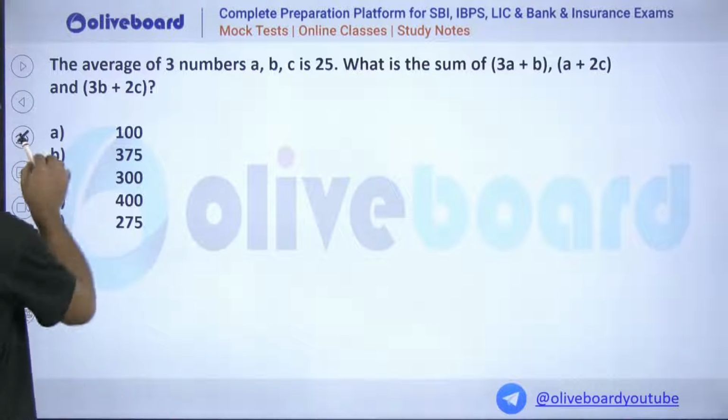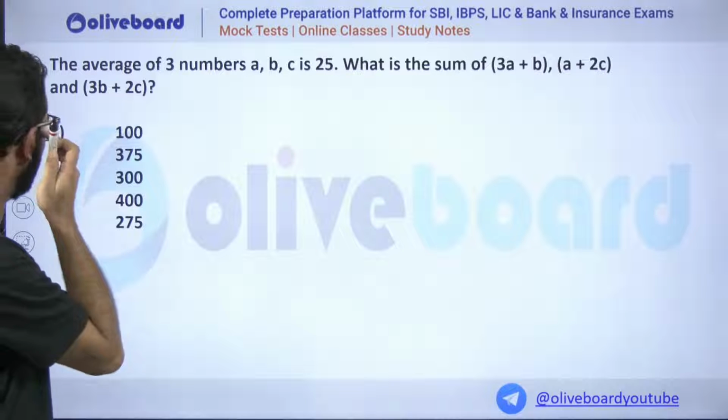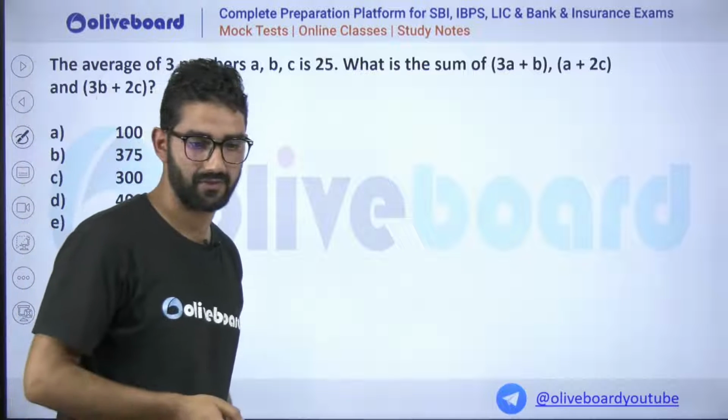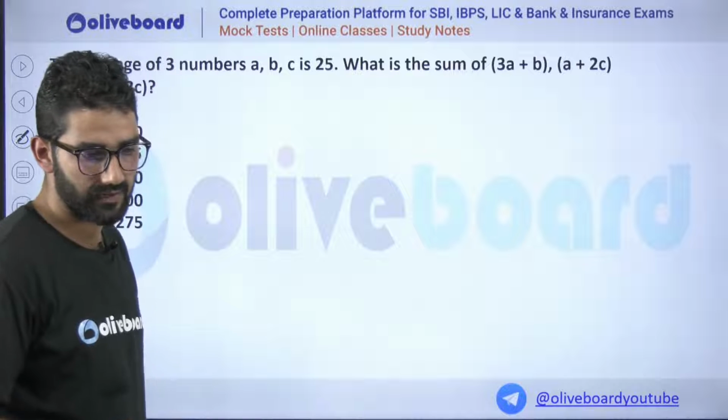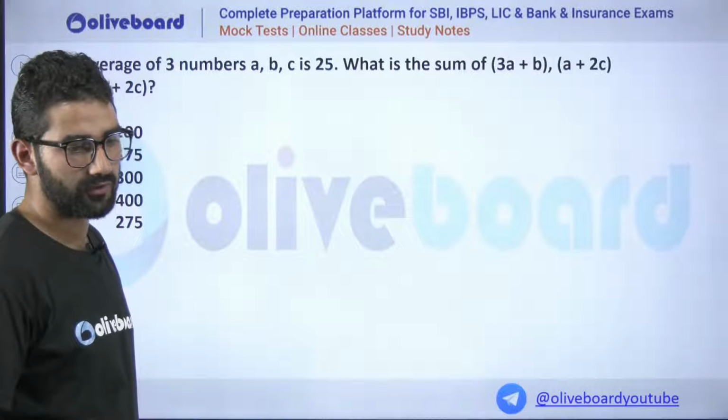Harpreet says it is C. Okay, 300. Everyone is interested in option number C, that is 300. Let's see. Let's go for this question, my dear.